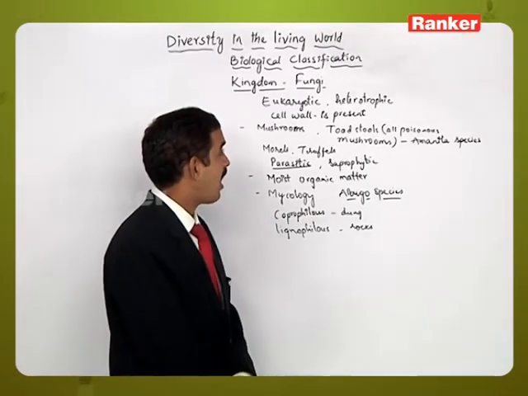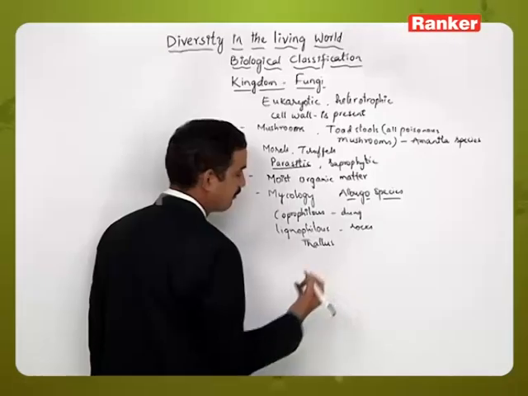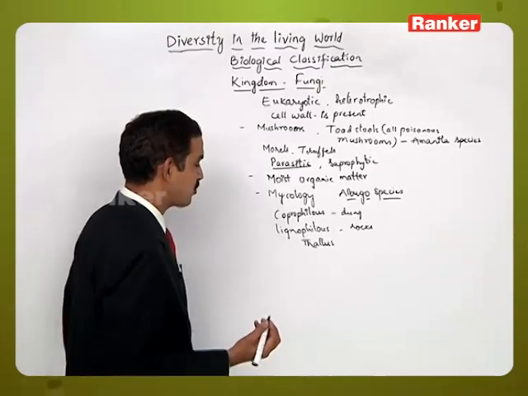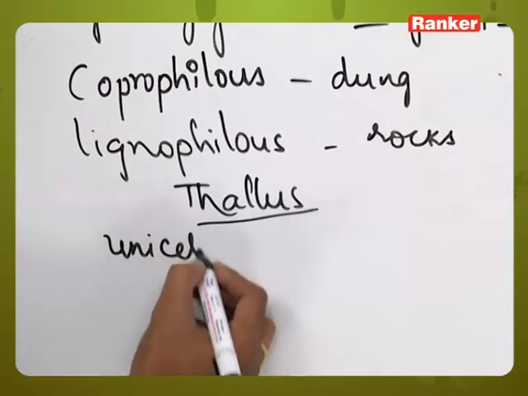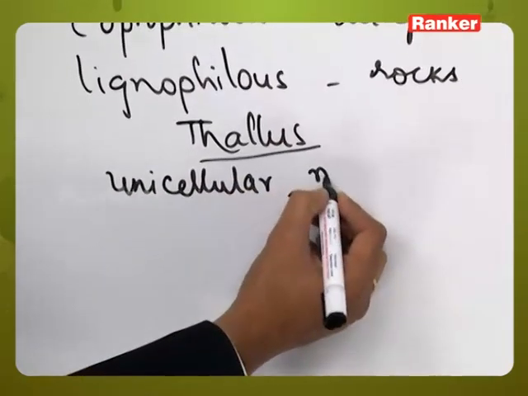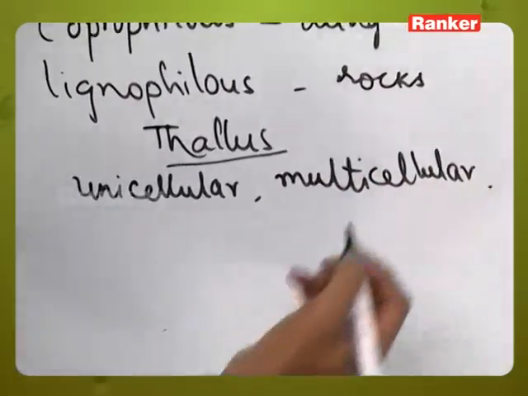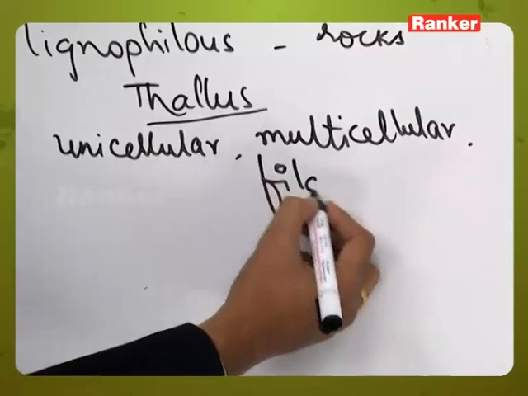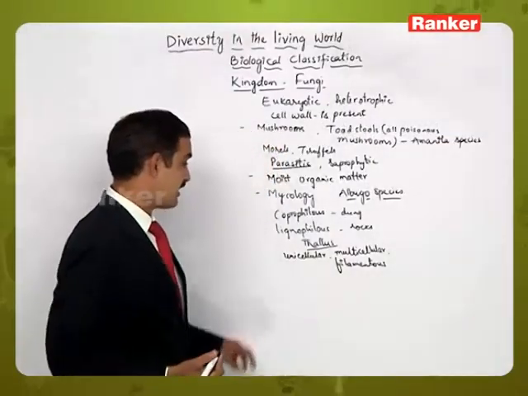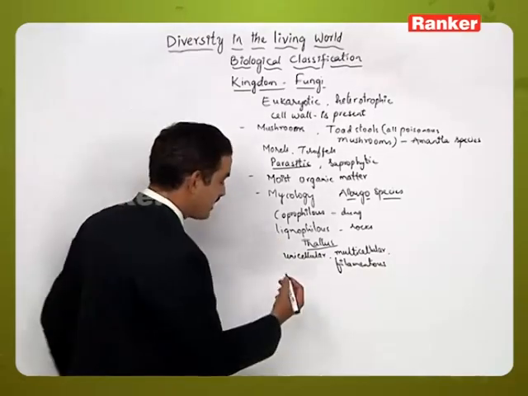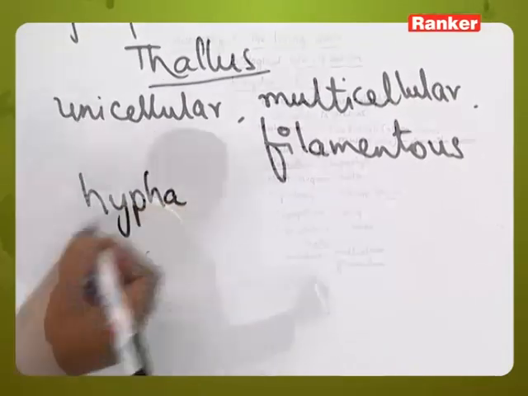The body organization is called thallus, and this thallus may be made up of unicellular or sometimes multicellular structures. If they are multicellular, they may sometimes be filamentous. Here we can see the closely interwoven structures called hypha or hyphae.